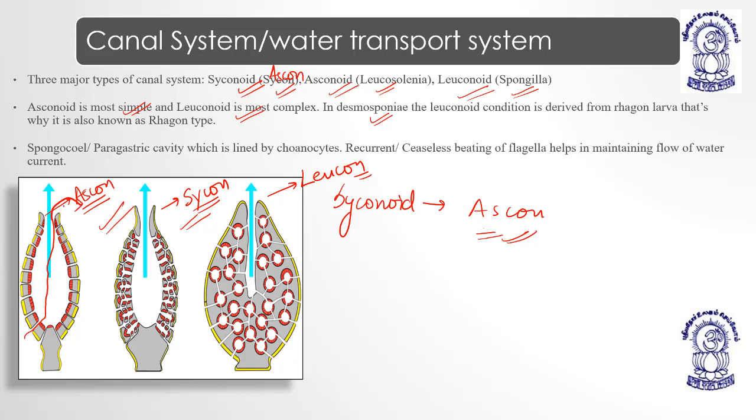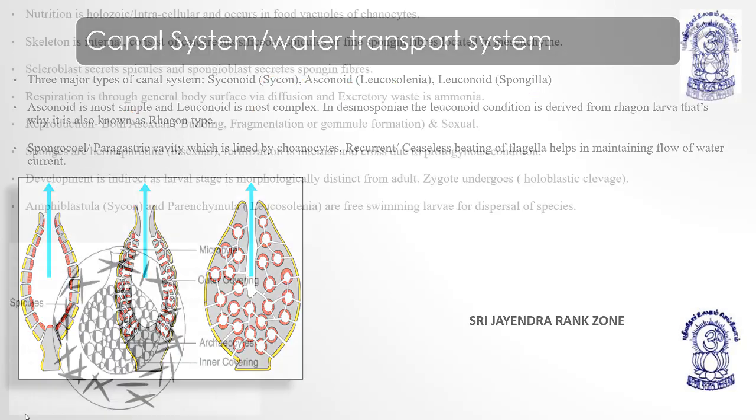Through the osculum it comes outside. Every type of canal system has its own importance and its own characteristic, so we don't have to go into the depth. These are the different types of canal systems of the water transport system you have to remember.